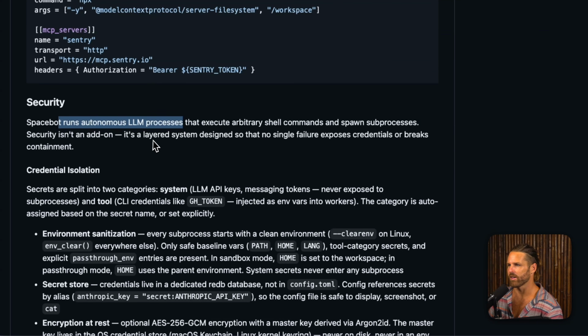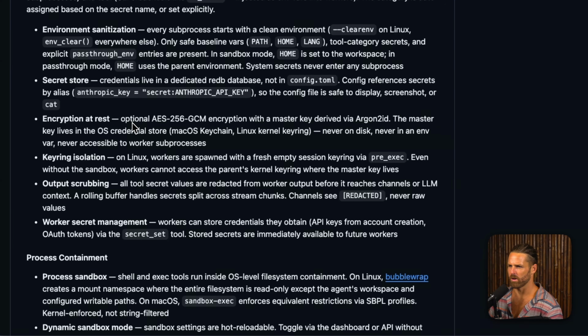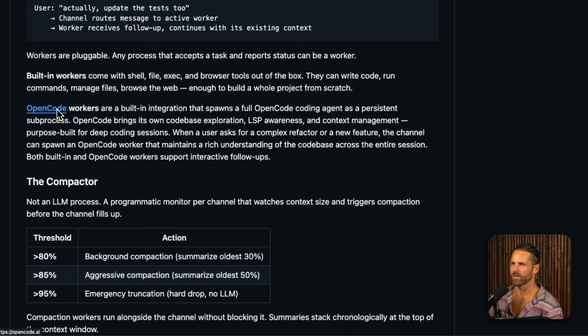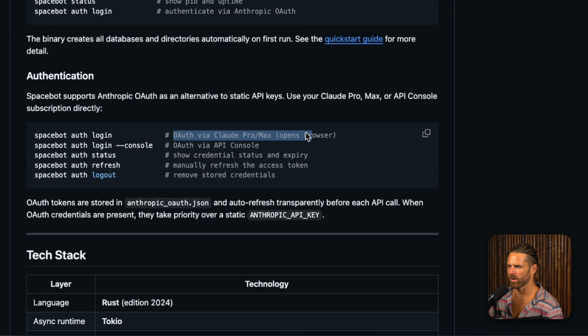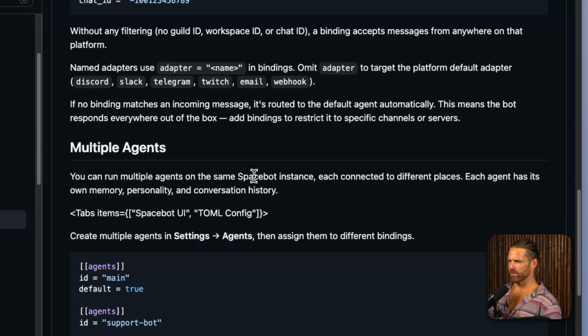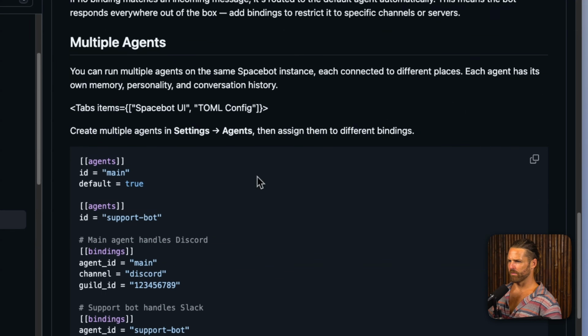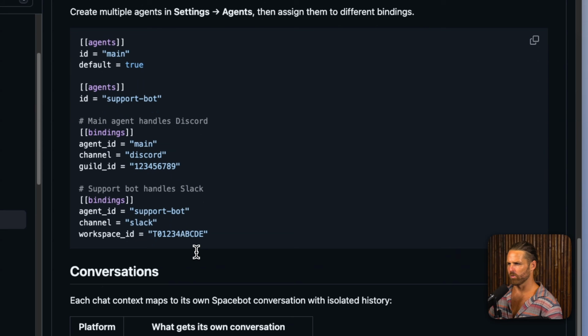Security isn't an add-on. It's a layered system designed so that no single failure exposes credentials. Great. Credential isolation, encryption at rest, output scrubbing. Oh, so it does use OpenCode too. Built-in integration that spawns a full OpenCode coding agent. Interesting. Cool. Now, I think I was wrong earlier. It does look like we can use a Claude subscription. I want to keep it completely private, so I'm going to stay with Venice and GLM5, but that's cool. Save some money there. You can run multiple agents on the same SpaceBot instance and assign them to different bindings. So this is cool. I'm not going to do it, but you could have the same bot work for Discord and Slack and Telegram. So I think that's actually a really cool setting there.